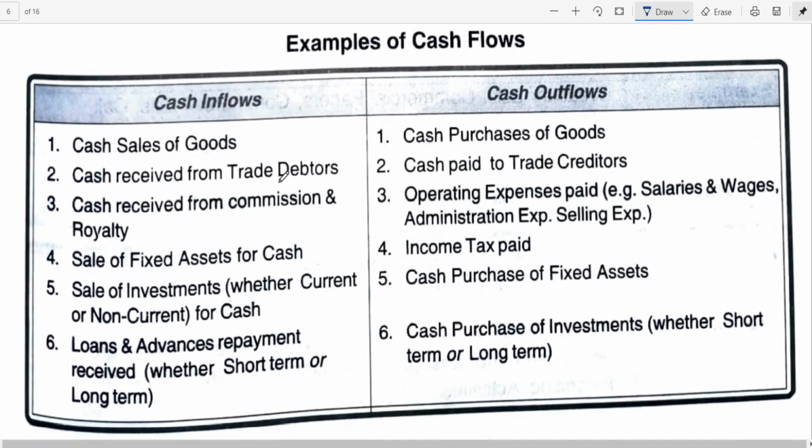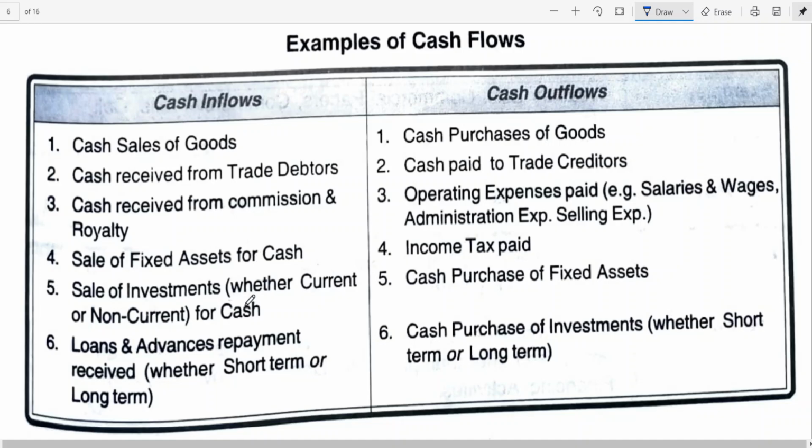Cash received from debtors, sometimes you won't be given, then you have to prepare the trade debtors account that you have learned in single entry. For cash paid to trade creditors, we may need to prepare the creditors account to find out what cash has been paid to creditors. Sale of fixed assets for cash is the same case. Sometimes you have to open the asset account.